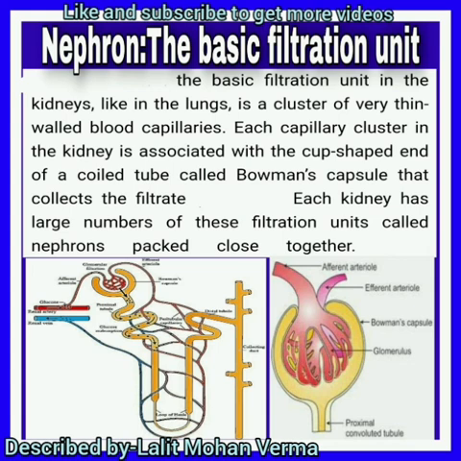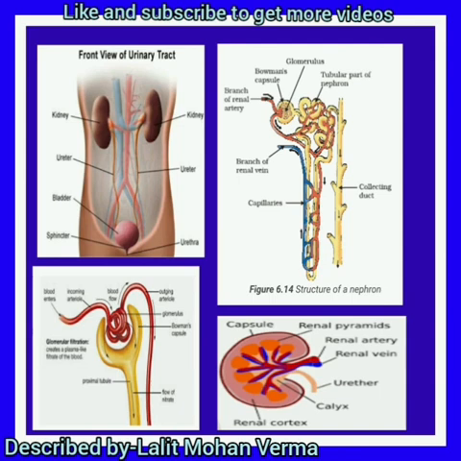You can see the Bowman's capsule in the second diagram, and in the first diagram, the one end is. It collects the filtrate. Each kidney has a large number of these filtration units called nephrons packed close together. Millions of nephrons are there in a kidney, compactly arranged.